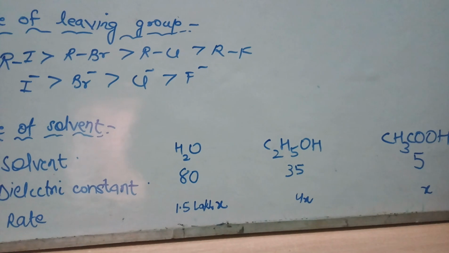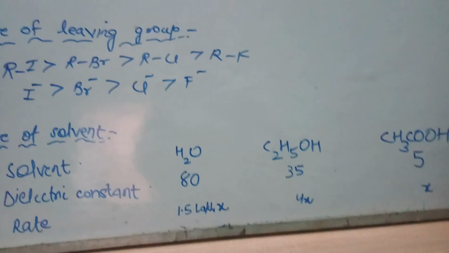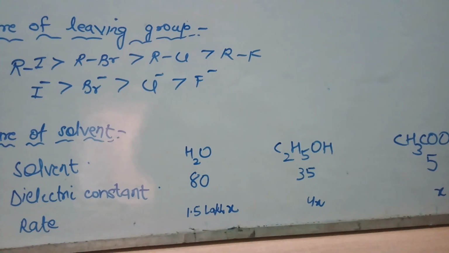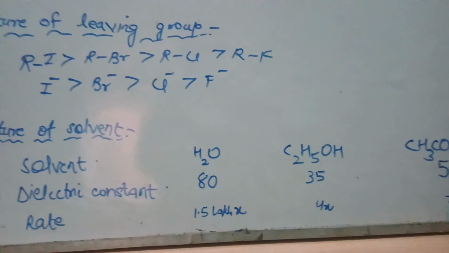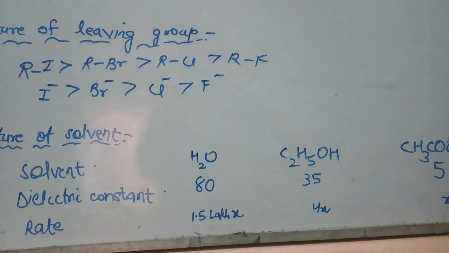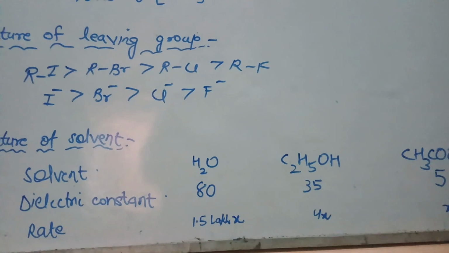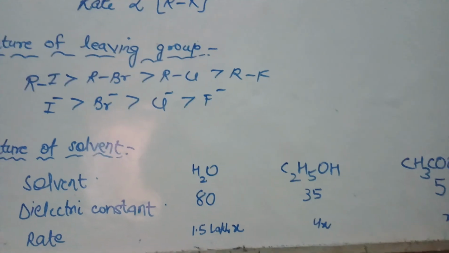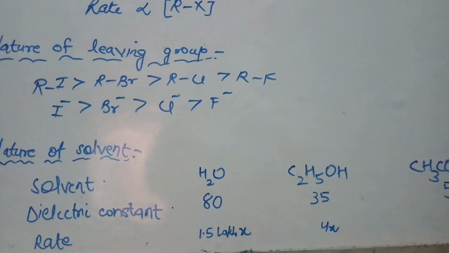The solvent which has more dielectric constant will be capable of undergoing SN1 reaction faster. Why? Because it will easily break the bond between the carbon and halogen. Water has the maximum dielectric constant, hence it undergoes SN1 reaction fastest.